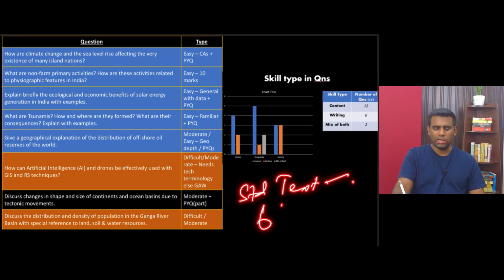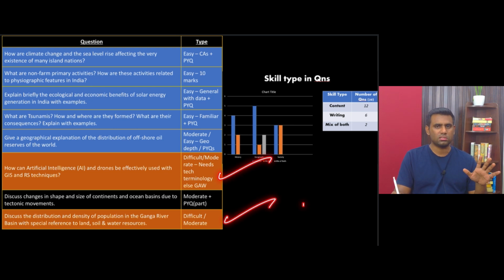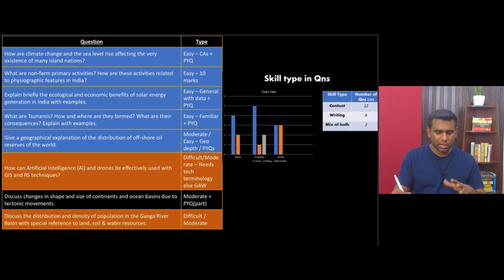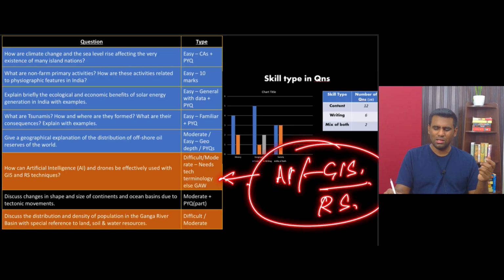So 6 out of 8 questions are easy in geography. And these other two questions are at least easy to understand. They are not difficult at all to comprehend. There is no mistake that you'll do in comprehending the question. But writing a good answer for this question becomes difficult, because to write an answer for this question on AI, how that can be used for geographical information systems and for remote sensing techniques, you need some technical terminologies.